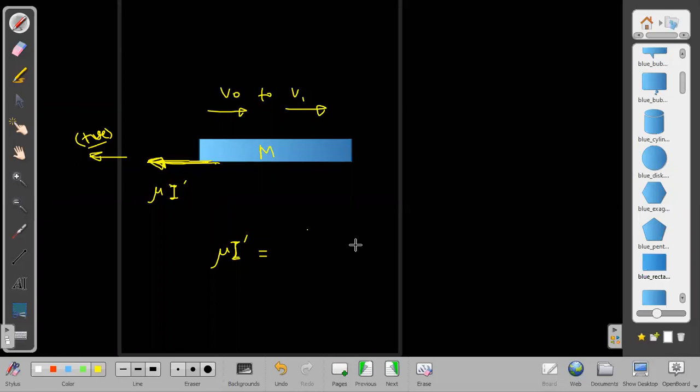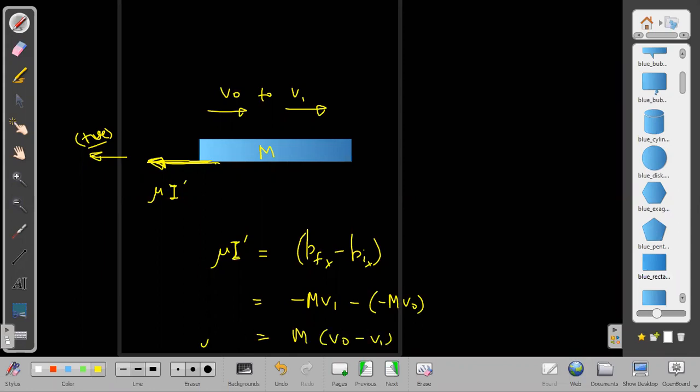That will be final momentum minus initial momentum. Because we are writing only along x, so final along x minus initial along x. What is the final momentum along x? It is minus m v1, because this side is positive, so this side will be negative. Minus initial will be minus of minus m v0. So it becomes m into (v0 minus v1), that is equal to mu into I dash. So what is the v1 value?